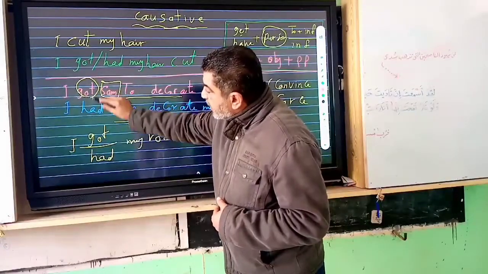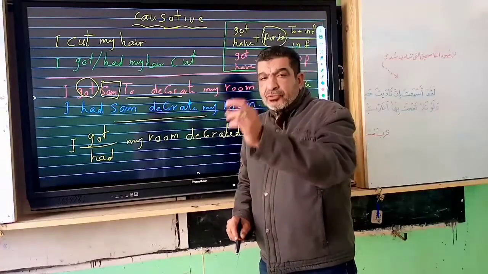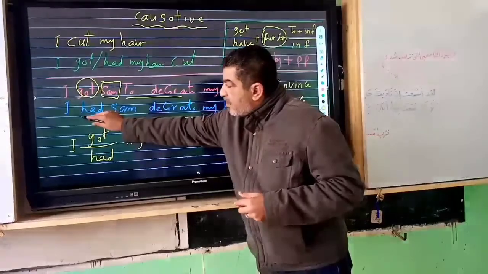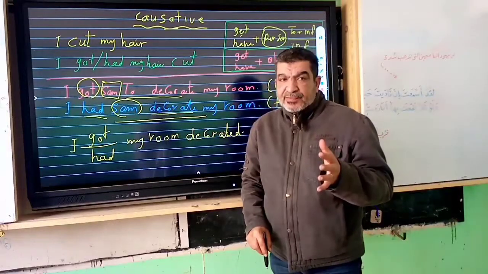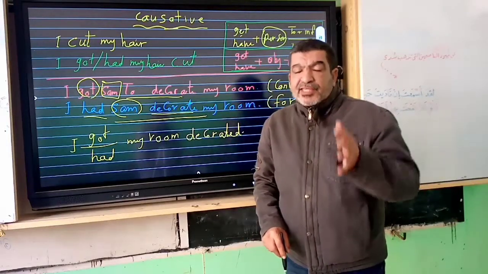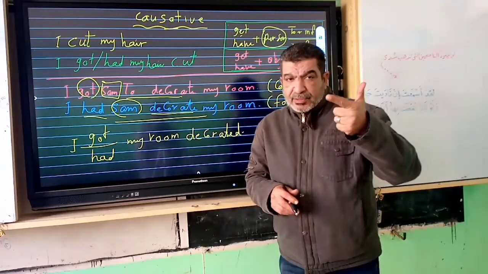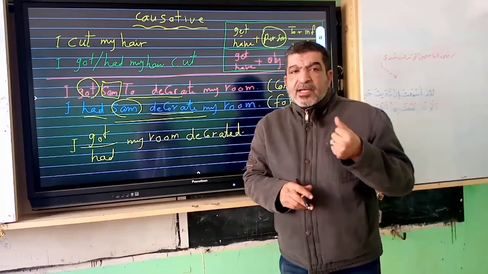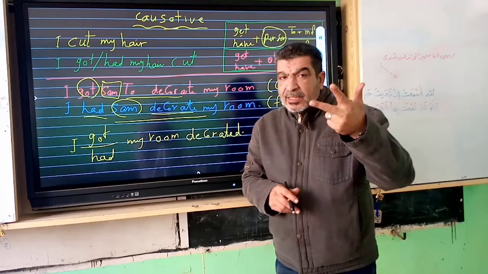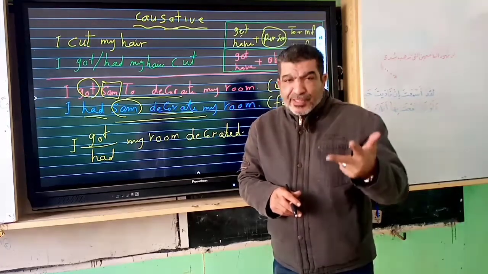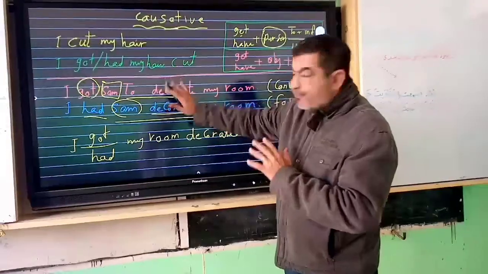This is the difference between get and have. Get is followed by a person and to infinitive, but have is followed by a person and the infinitive without to. And this is the active form.